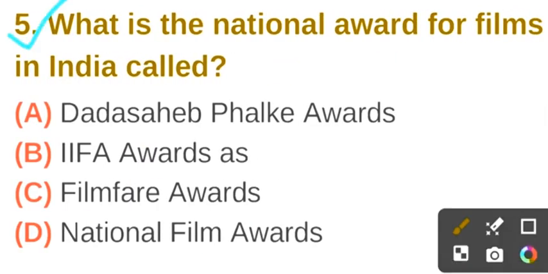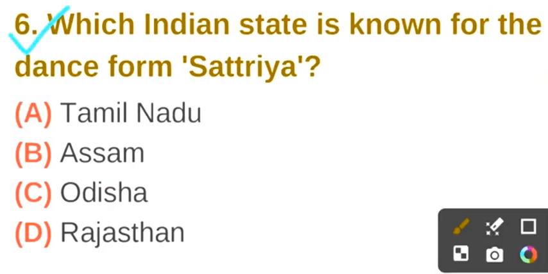Question number 5. What is the national award for films in India called? The correct answer is option D. National Film Awards. Question number 6. Which Indian state is known for the dance form Satriya? The correct answer is option B. Assam.